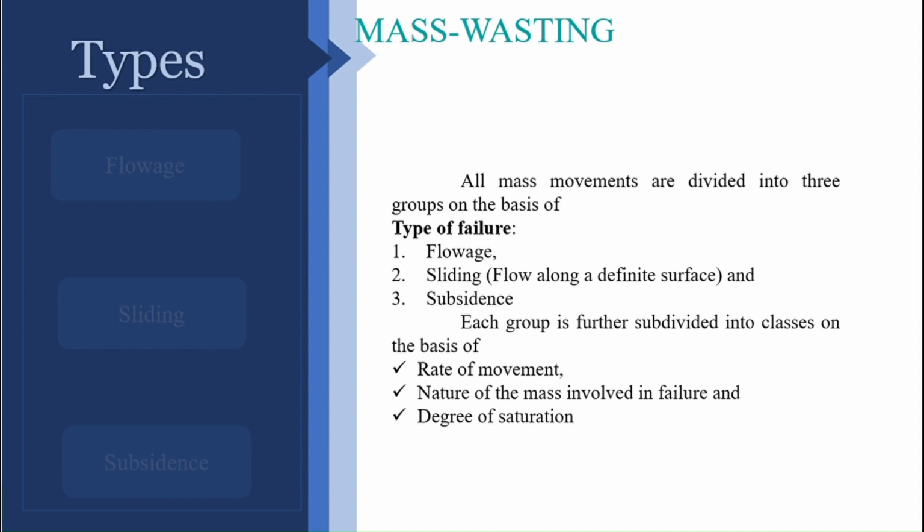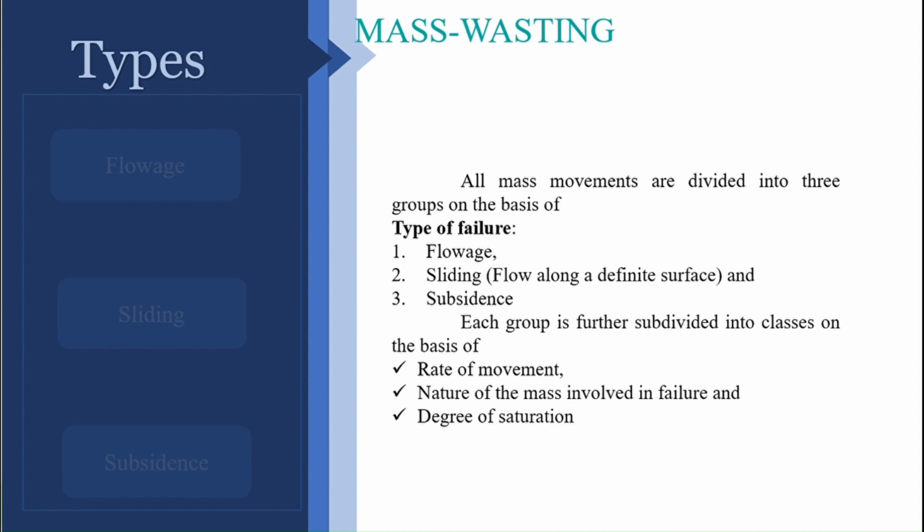So you can simply remember like this: if the mass movement is on a slope, there will be two categories, flowage and sliding, where sliding implies a definite surface of failure, whereas flowage implies there is no definite surface of failure. And in subsidence there is no involvement of slope. It is actually sinking of land.